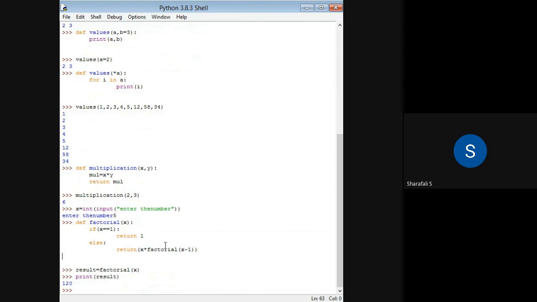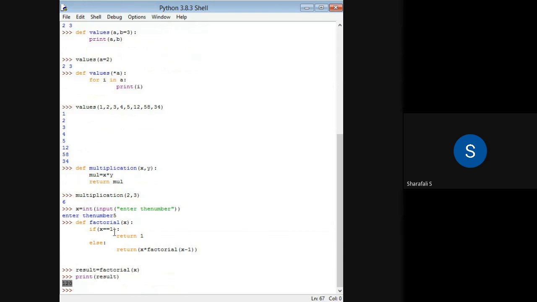Each time this multiplication will happen, and finally we'll get the result as factorial of x, which will be the multiplication of all those numbers. First one will be 5, then into 4, into 3, into 2, into 1, like that. The final result will be the factorial of the given number.